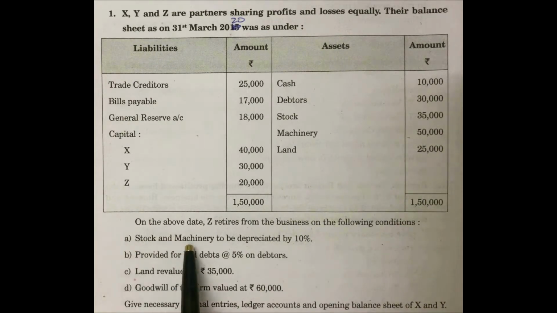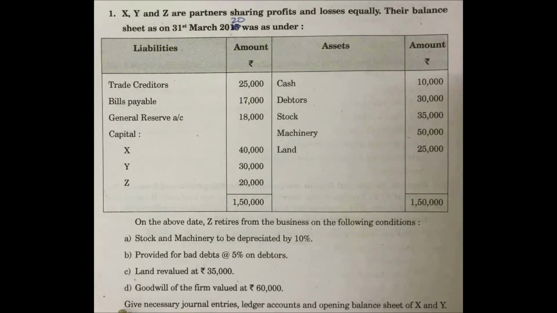A. Stock and machinery to be depreciated by 10%. B. Provide for bad debts at the rate of 5% on debtors. C. Land revalued at 35,000 rupees. D. Goodwill of the firm valued at 60,000 rupees.